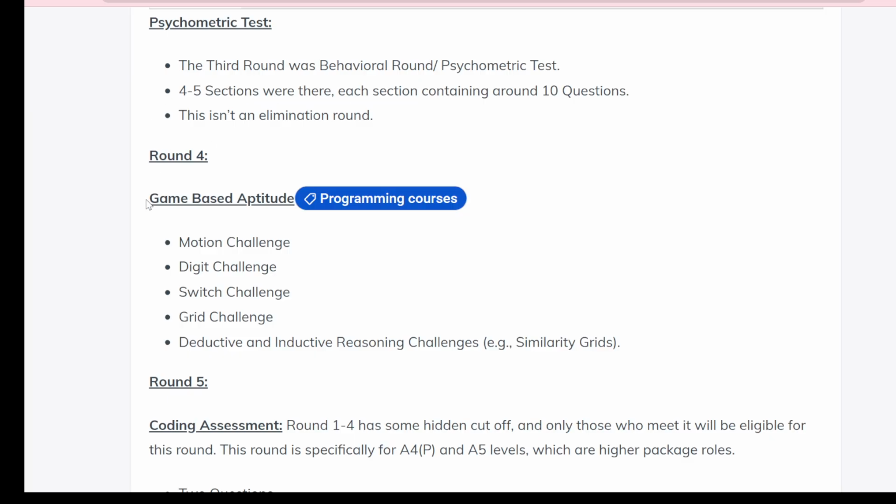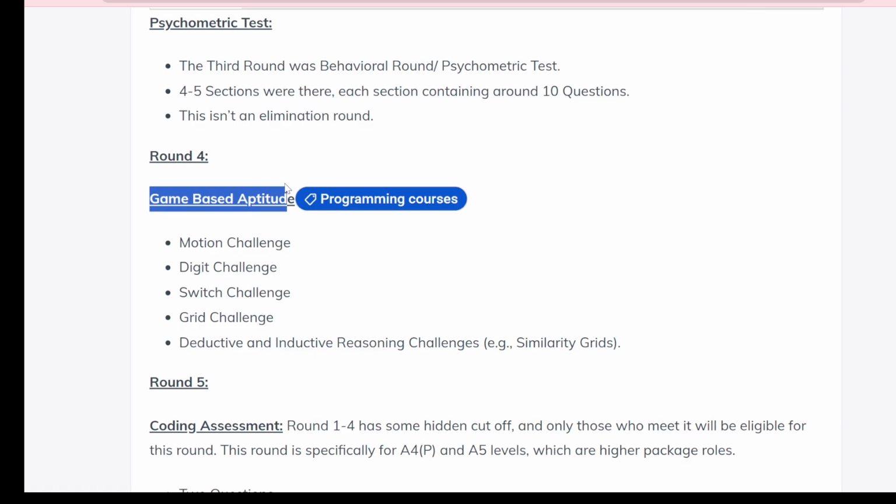Okay, and the next, which is the most important part, is game based aptitude, guys. If you think you have done well in all four sections above, but didn't perform well in game based aptitude, then guys, just forget about Capgemini, because you have to perform well in game based aptitude. Try to move to bigger levels, like 10 to 15 levels, and try that in each and every section you have performed at least 10 levels.